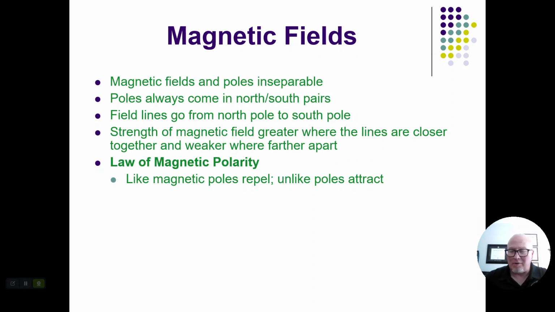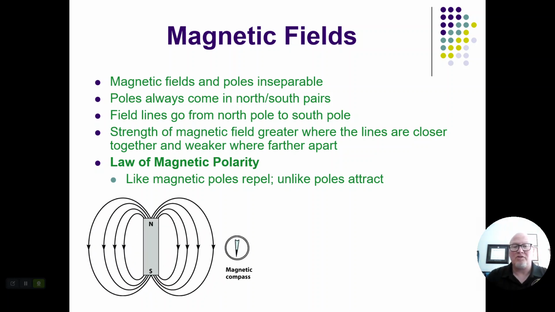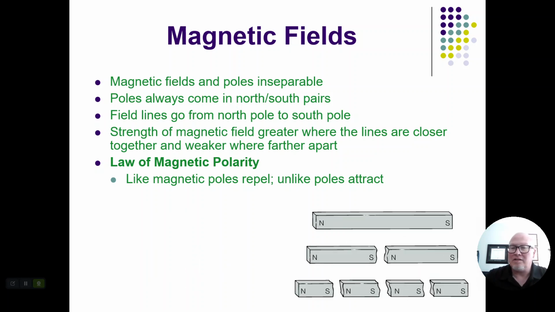You've probably experimented with the fact that like poles repel each other and unlike poles attract. If you have two magnets and try to put the north poles of the two magnets together, they are going to repel each other. However, north and south poles are going to pull together. So north and south poles will pull together, north and north poles will push apart. If the fields are always going from north to south, so if we put the north end of one magnet together with the north end of another, they're going to repel. Now, if we were to take a magnet and break it apart, everywhere we break it, you're going to get new poles forming.